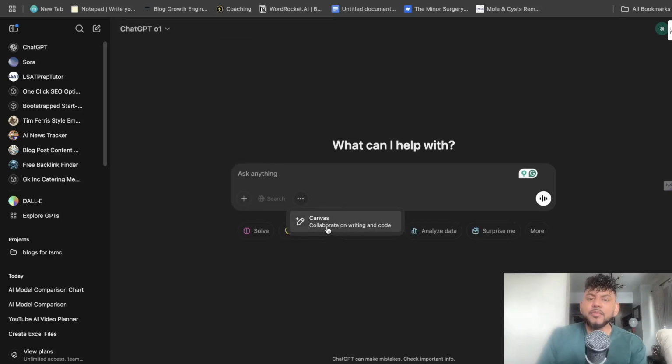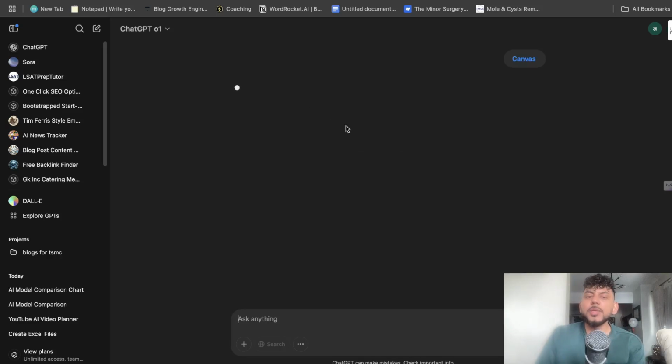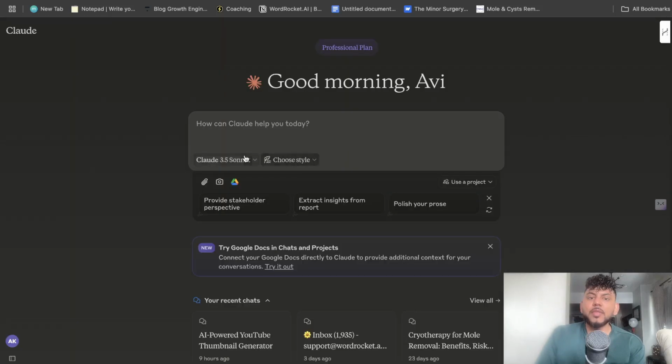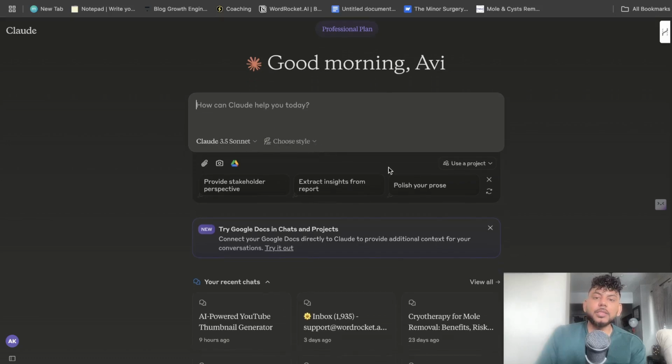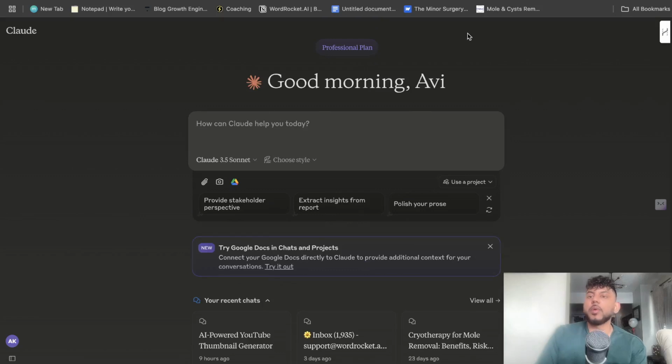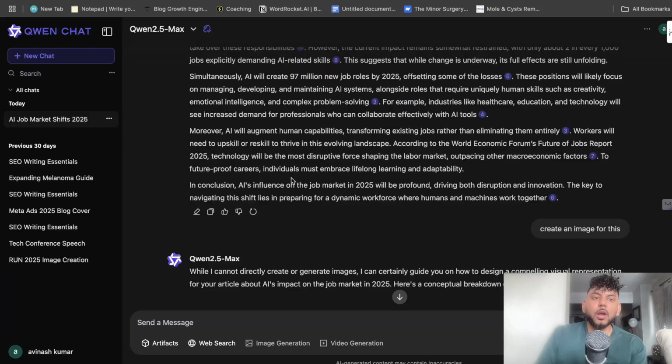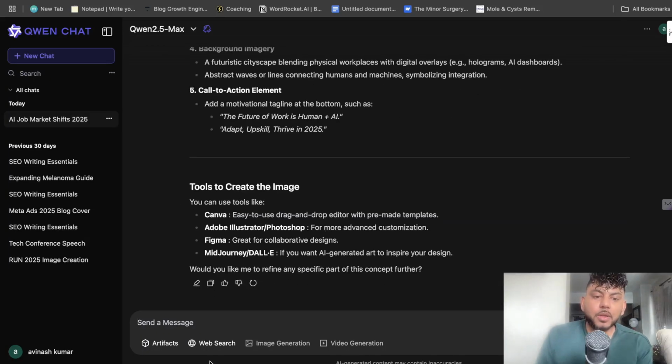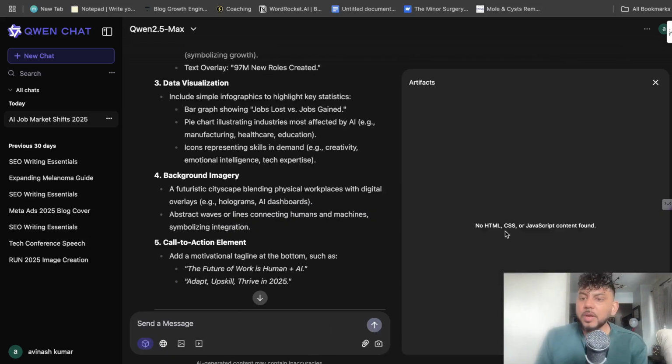I can use the Canvas mode to collaborate on writing and code, and that gives me an interface which I can use for coding. I also have that ability on Claude. Claude is said to be really good at coding. So I can create an artifact and start my coding in there as well. On Qwen, let's see what we have here. Again, we have artifacts. Artifacts allow you to visually code, and visually see the work you're doing.